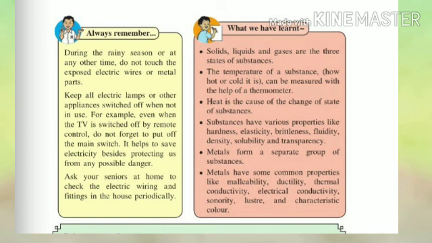Students, what have we learned till here? Solids, liquids and gases are the three states of substances. The temperature of a substance, how hot or cold it is, can be measured with the help of a thermometer. Heat is the cause of the change of state of substances. Substances have various properties like hardness, elasticity, brittleness, fluidity, density, solubility and transparency. Metals form a separate group of substances. Metals have some common properties like malleability, ductility, thermal conductivity, electrical conductivity, sonority, luster and characteristic color.